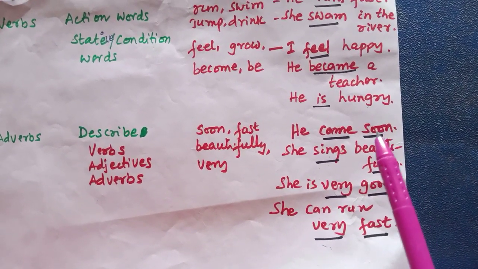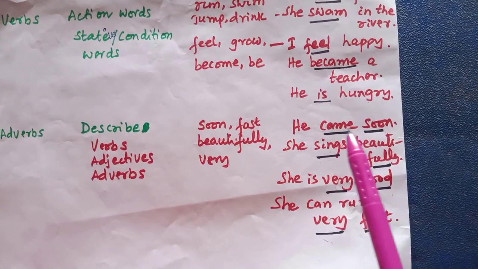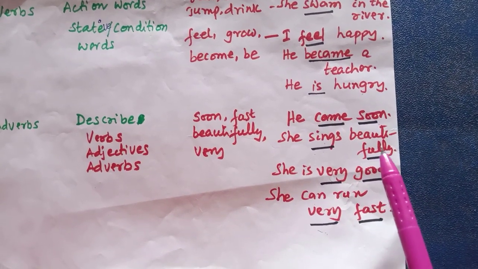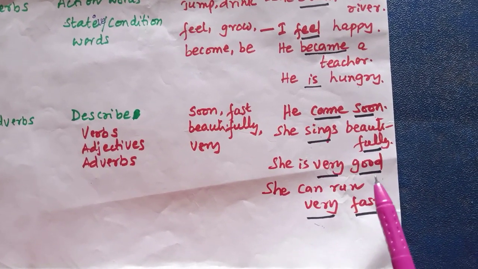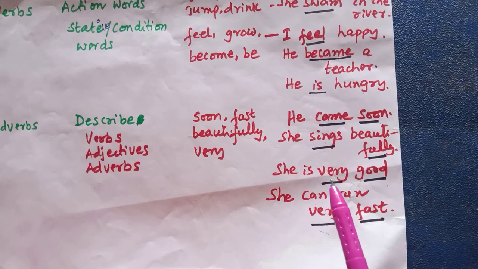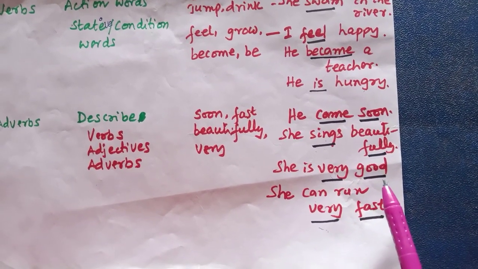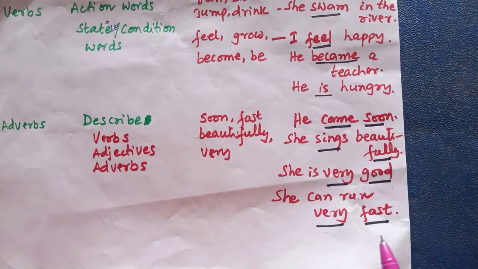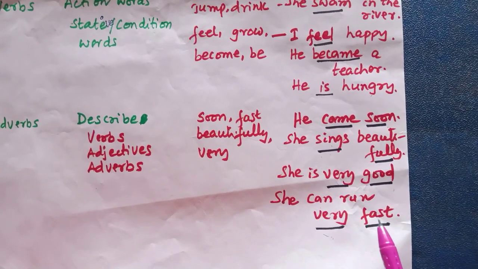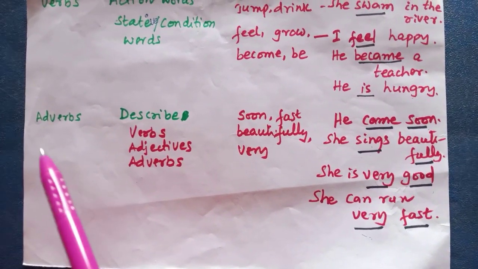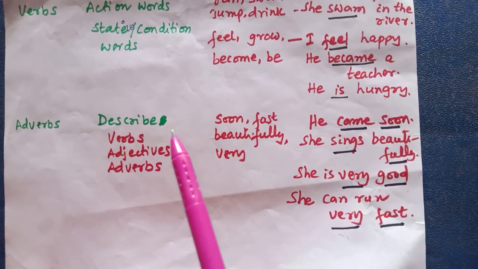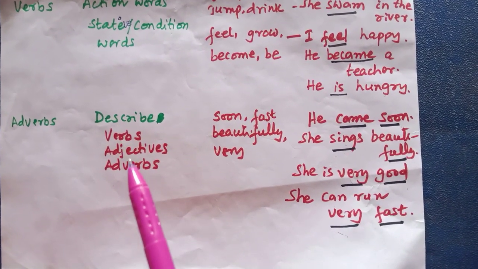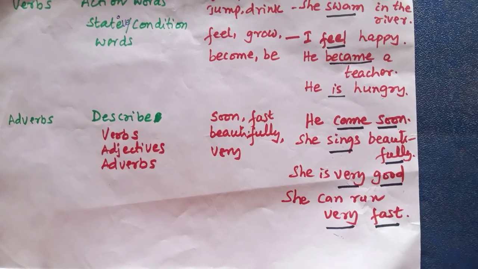Soon is the adverb which qualifies the verb came, and beautifully is the adverb which qualifies the verb, and very is the adverb which qualifies the adjective good, and here very is the adverb which qualifies the other adverb fast. In this way, adverbs qualify or describe verbs, adjectives and adverbs.